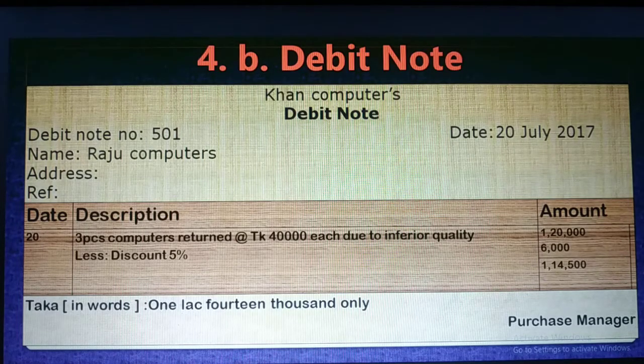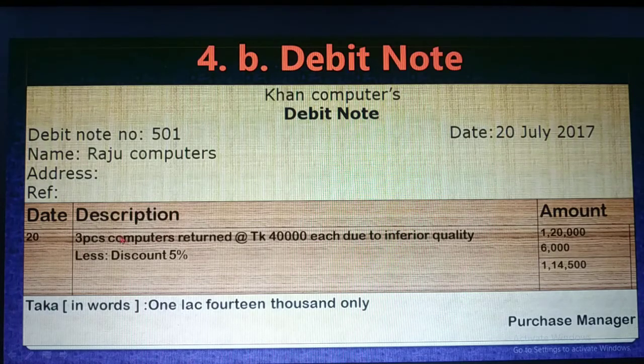Look at here. At first you have to write the name of the organization. This is Khan Computer, and after that you have to write the address. No address is mentioned here, that's why it is vacant. Then you have to write debit note, and on this side the debit note number, it is 501 in the question, and Raju Computer, that means returned to Raju Computer. Then I have to write the address and reference number, and on this side the date.